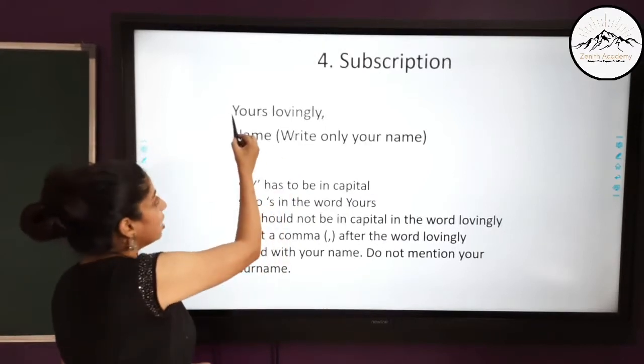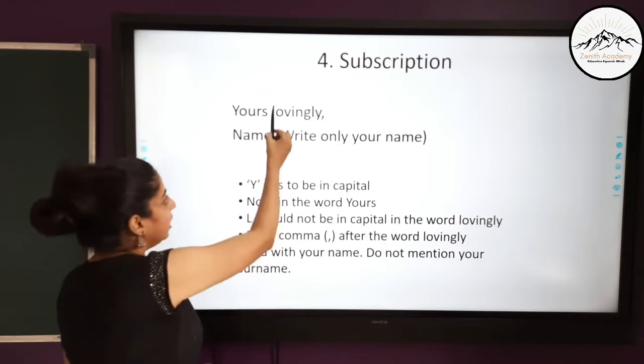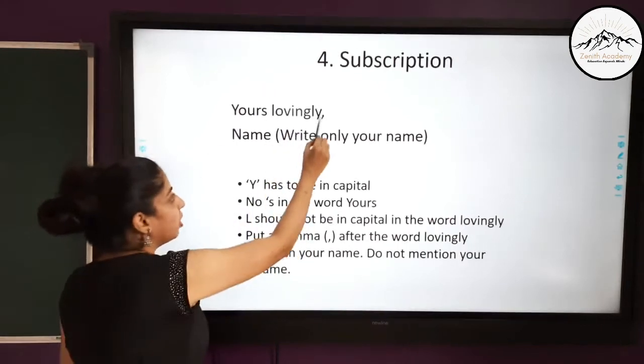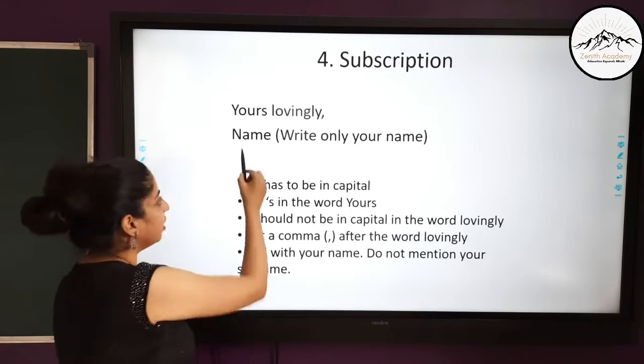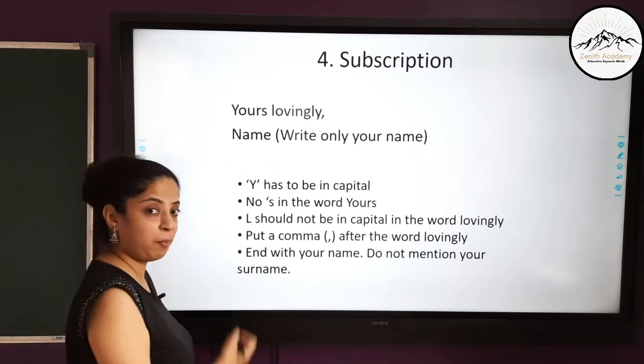Y has to be capital for yours, no apostrophe S here. Lovingly, L should be small. Then after lovingly you should put a comma, and then in the next line you should write your name starting with a capital letter.